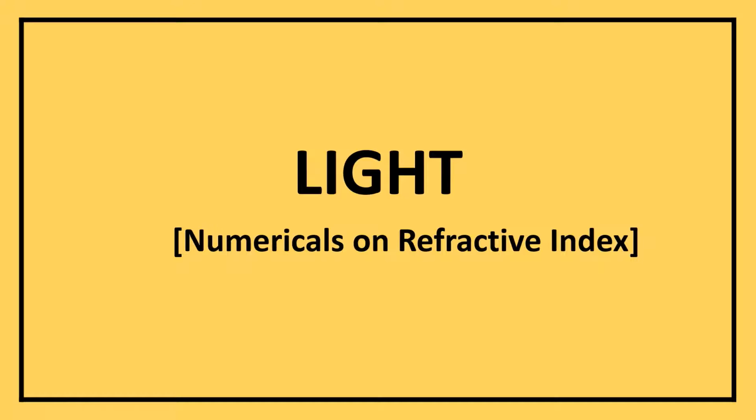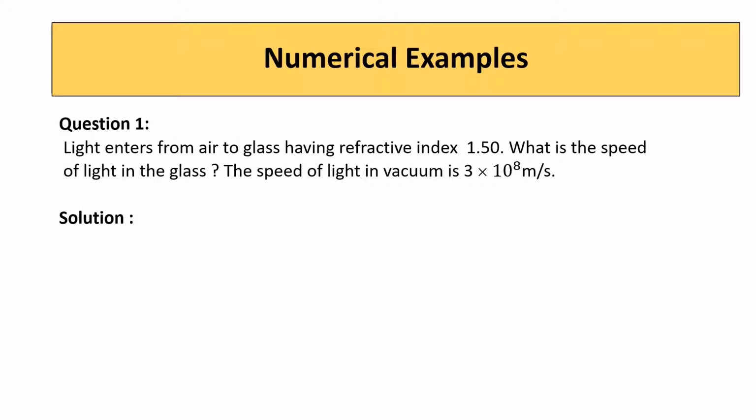Students, let us do some numericals on refractive index. The first question is, light enters from air to glass having refractive index 1.5. What is the speed of light in the glass? The speed of light in vacuum is 3 into 10 raised to 8 meter per second.